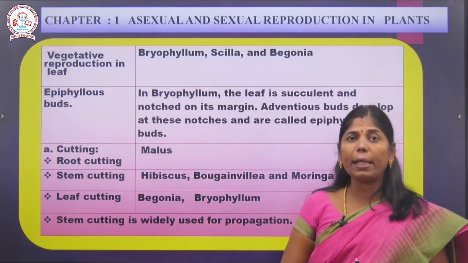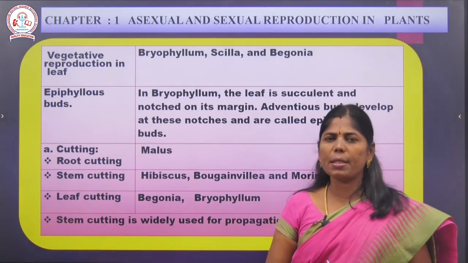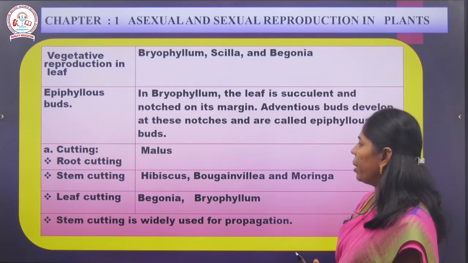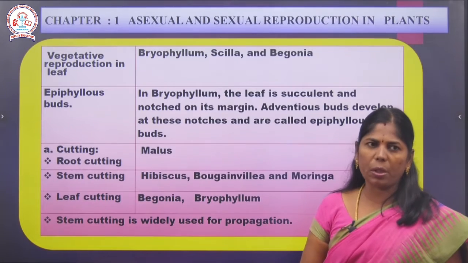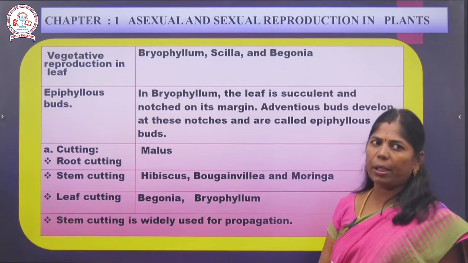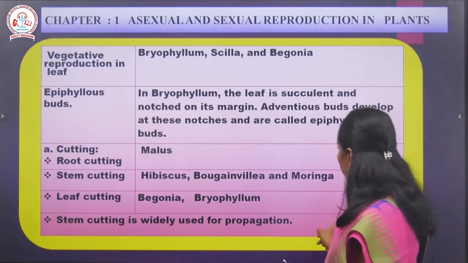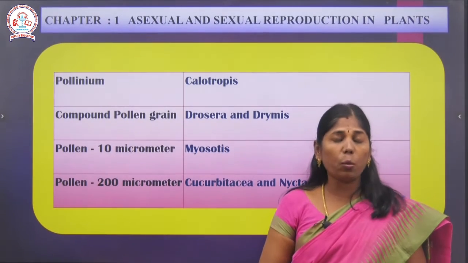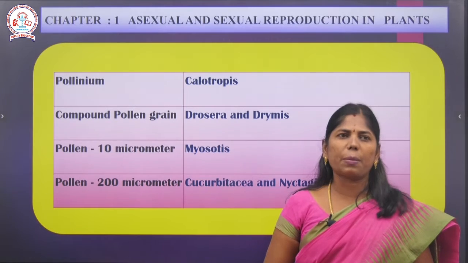Stem cutting is widely used. In most of the places the stem cutting is widely used. And next one is leaf cutting: Begonia, Bryophyllum. Already we studied. So that is the leaf cutting. Stem cutting is widely used for propagation. Among root cutting, stem cutting and leaf cutting, the one widely used is stem cutting.